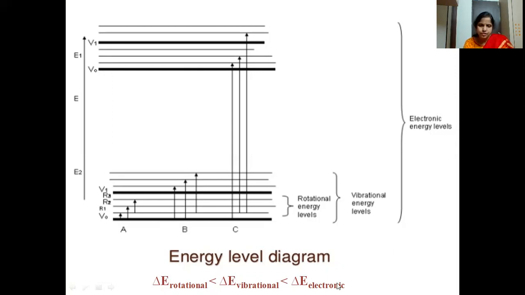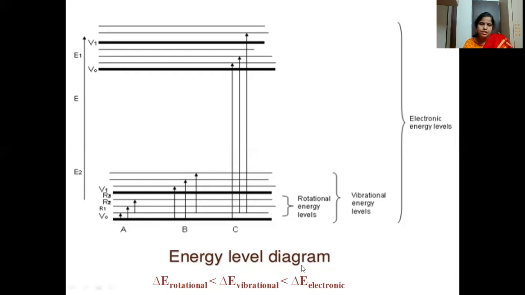Here you can see delta E of electronic energy levels is greater when compared to vibrational and rotational. That means the energy required for electronic transitions is high. For the transition of an electron from one electronic energy level to another electronic energy level, a high amount of energy is required.